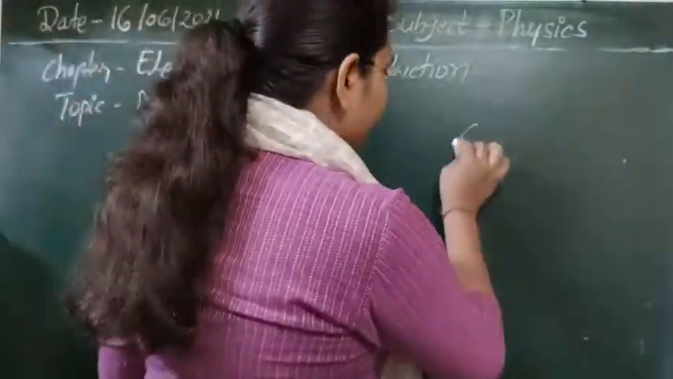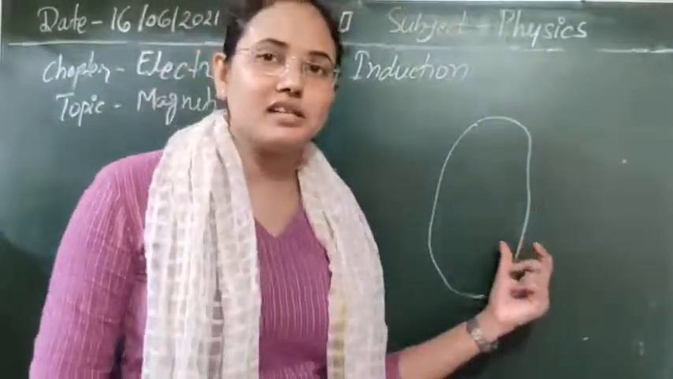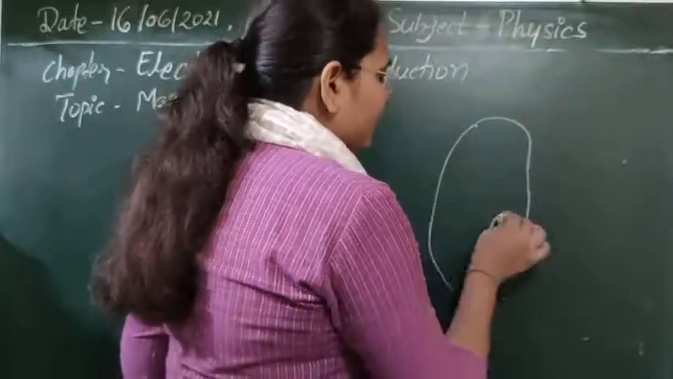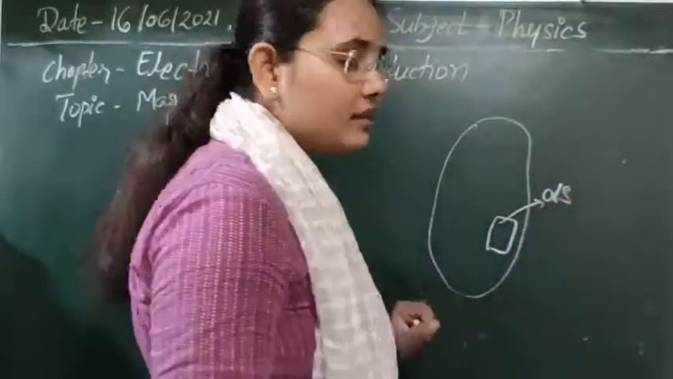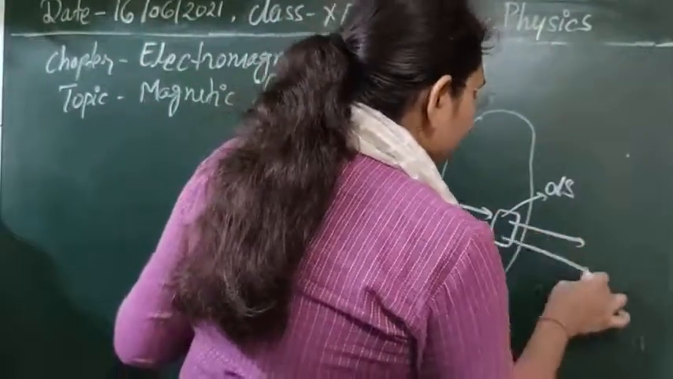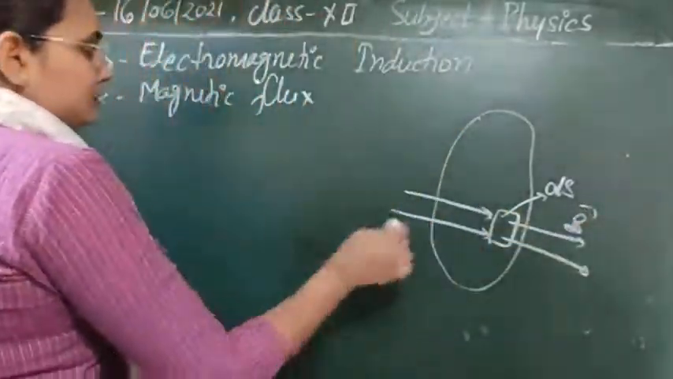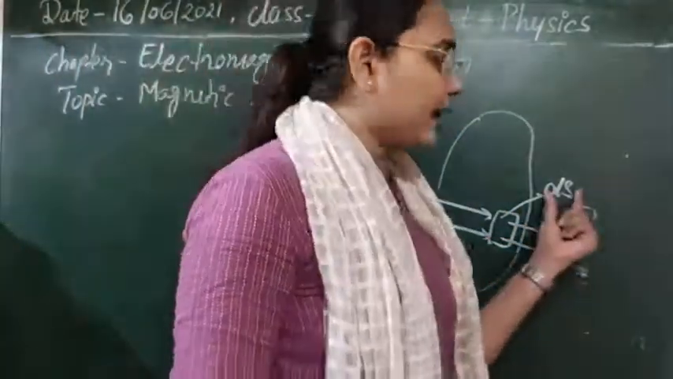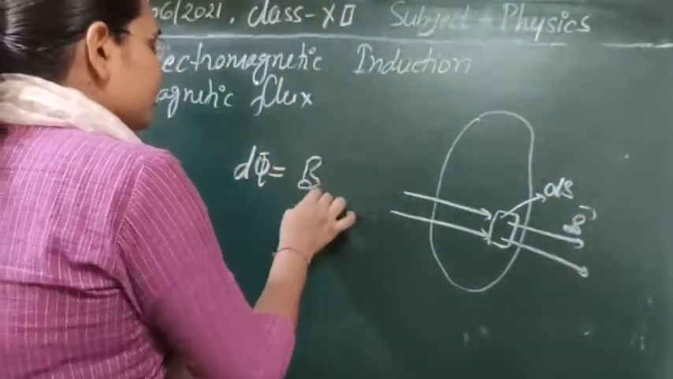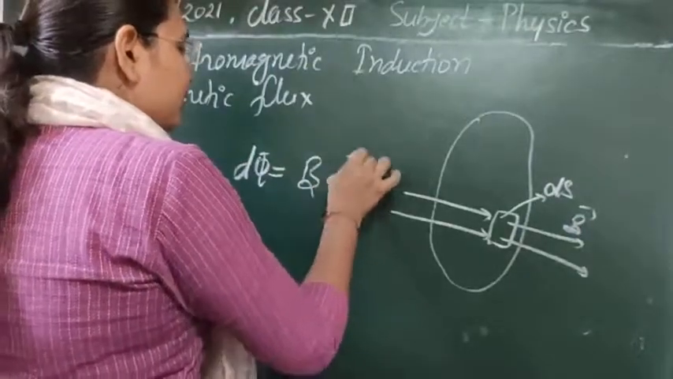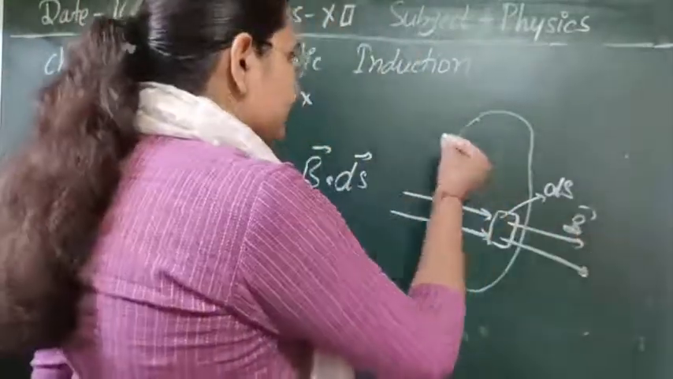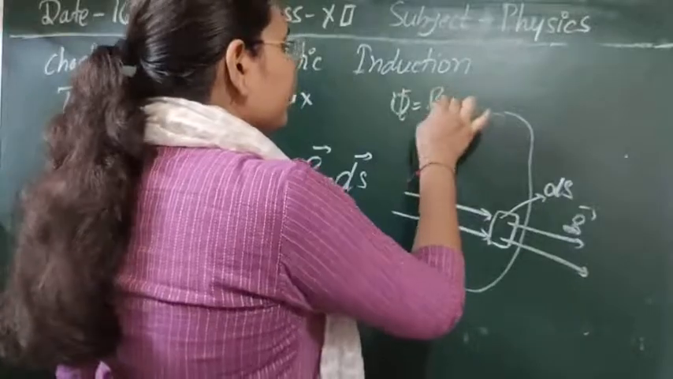Suppose we have a surface here, a closed surface, and in this closed surface we have selected a unit area, suppose the area is ds. Then the magnetic field B is crossing this area, so we can write the small magnetic flux as B dot ds. The dot product tells us about the angle between the area vector and the magnetic field, as I just told you, phi is given by BA cos theta.